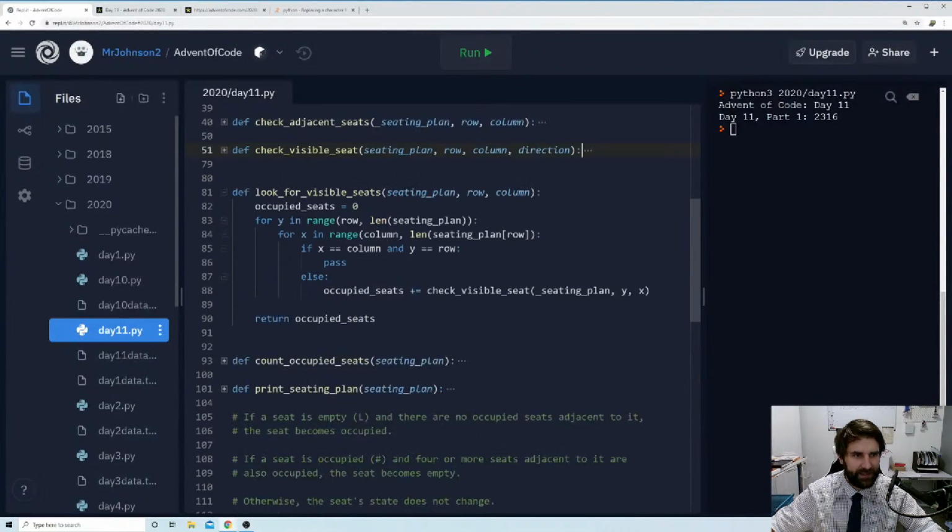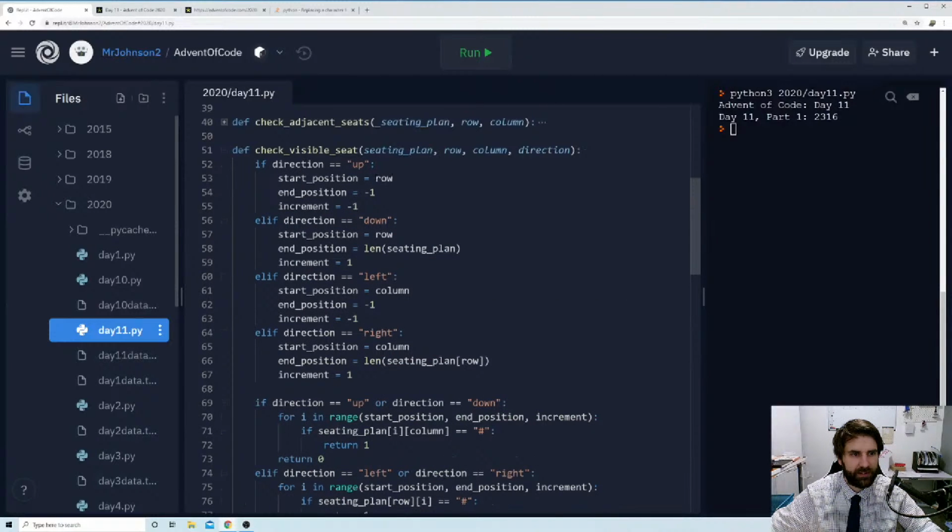Okay, so let's keep this. Let's check visible seat. We're checking the cardinals, but we also need to check the diagonals. Now that's going to be a bit more of a challenge. Also, we don't need to use this anymore. We're going to be given a row and a column, and then our check visible seat is going to use that to go on and find it.